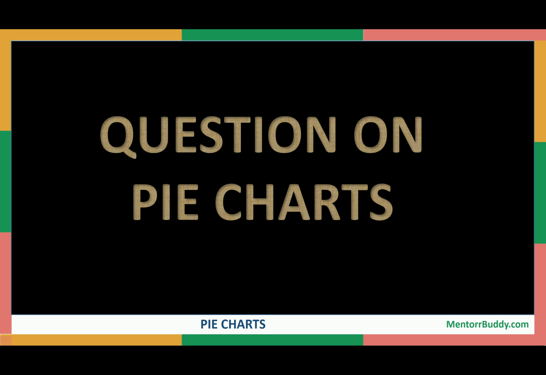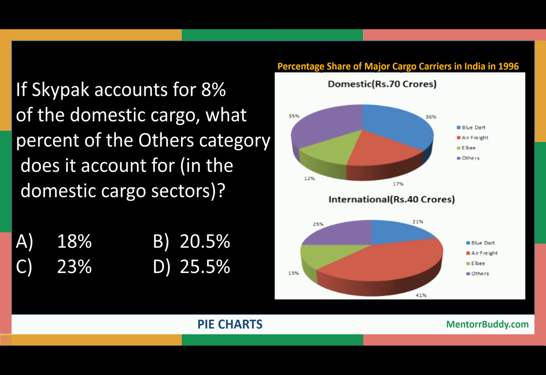Here we have a short video on pie charts. So let's quickly understand a question. It says, if Skypark accounts for 8% of the domestic cargo, what percent of the others category does it account for in domestic cargo sectors? Four options have been given and two pie charts have been given.